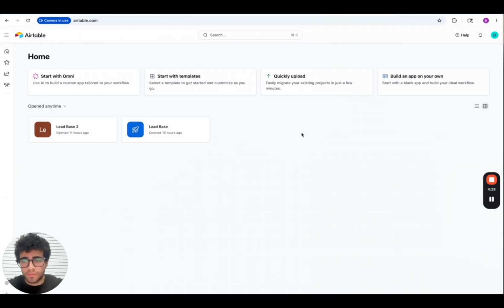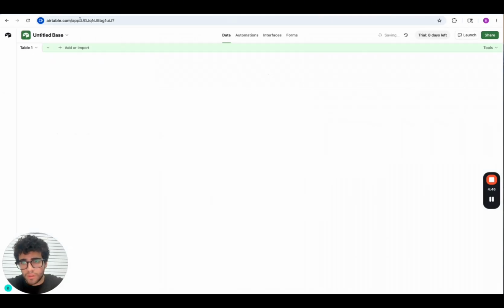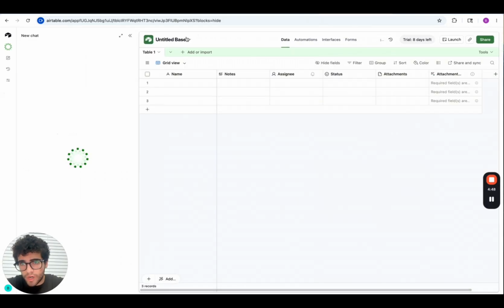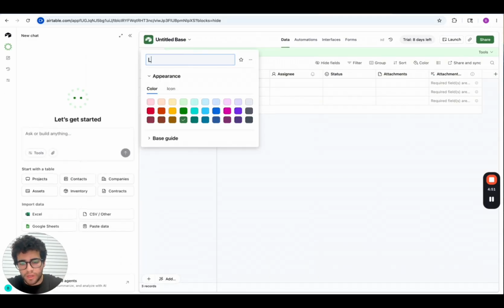Okay, so this is the Airtable dashboard that you're going to see after logging in. It's free. Also make.com, guys, is totally free. You can use it instantly. So this is the dashboard that you're going to see on Airtable, and you just click on Build an app on your own. You're going to see the spreadsheet. We're going to rename the spreadsheet with a new name. I'm going to rename it Lead Base.